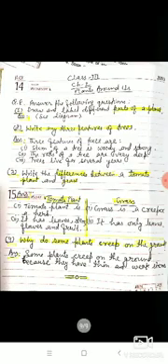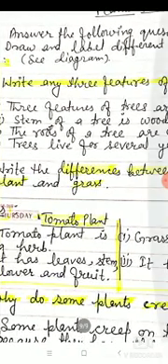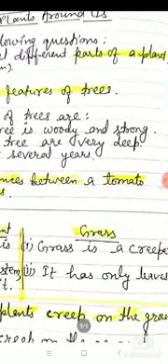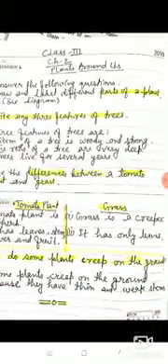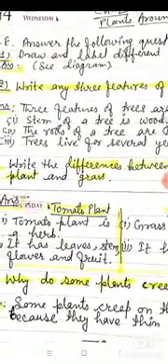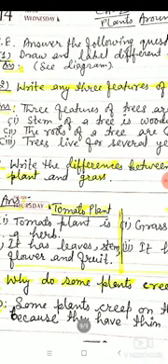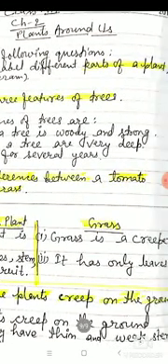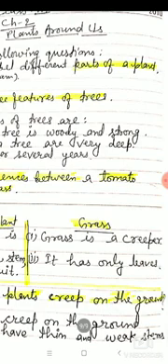GRASS. See this, tomato and grass. Okay, now see, in column 1 you will write the first point, and the first point will be tomato plant is a herb, HERB, herb. Okay, tomato plant is a herb. And in grass you will write grass is a creeper. So here the spelling of grass, GRASS, and the spelling of creeper, CREEPER. So here you will write the first point, grass is a creeper.